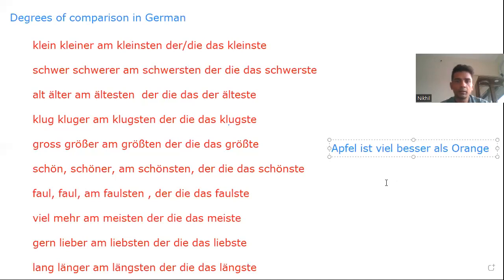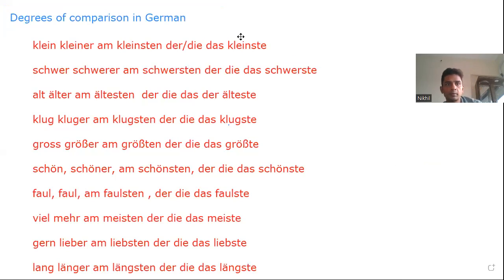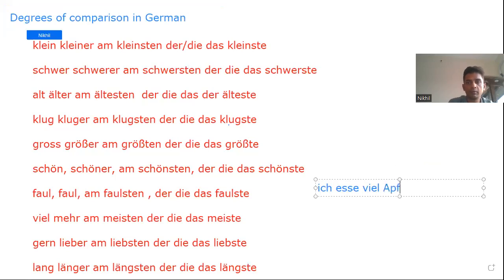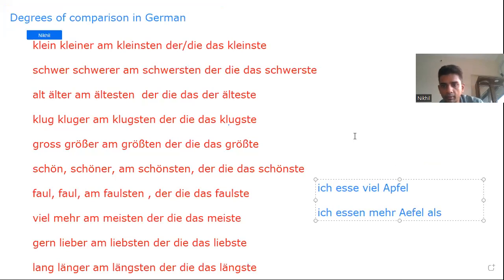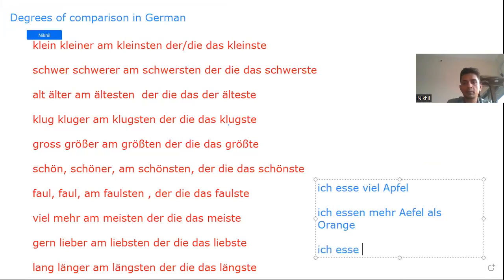You can also say ich esse viel Apfel. Ich esse mehr Äpfel als viel Äpfel. Much apple, lots of apple. I eat lots of apple. Ich esse mehr Äpfel als Orange, to compare. You can also say ich esse Apfel am meisten. Something like that.